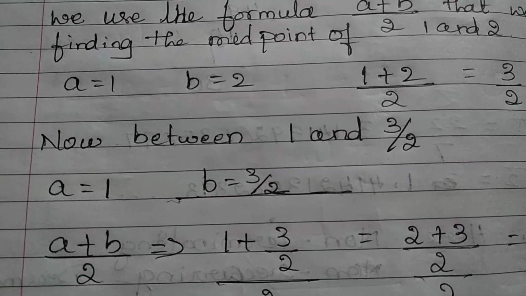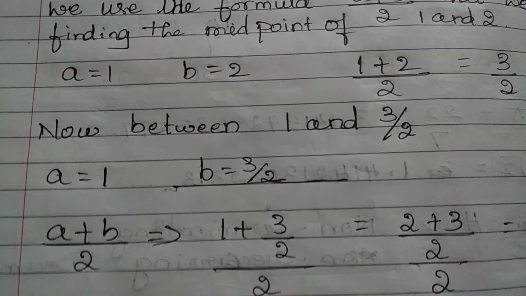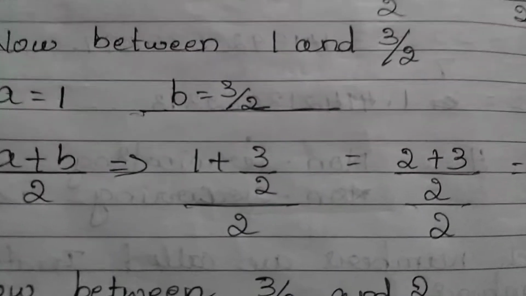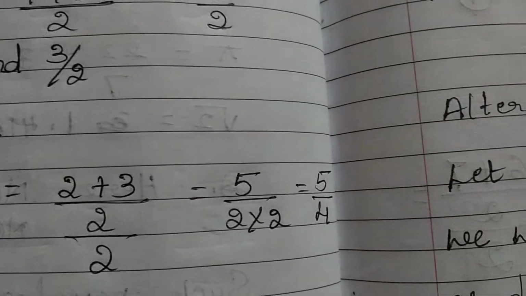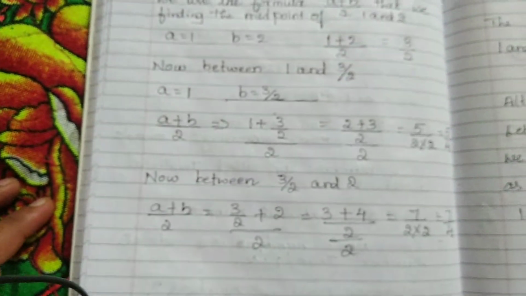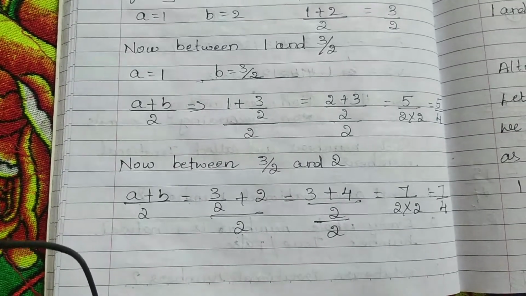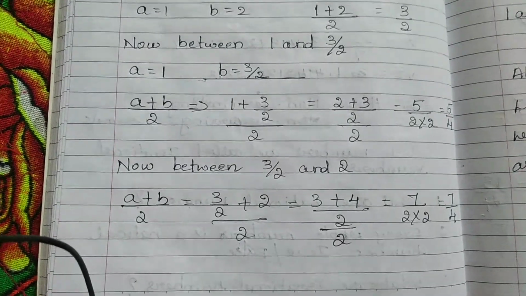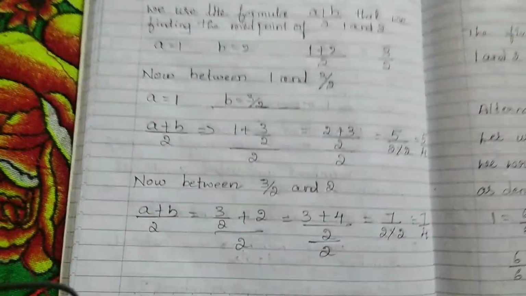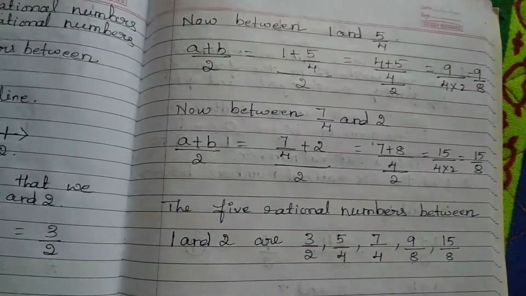Now let us take another rational number, between 1 and 3 by 2. a is equal to 1, b is equal to 3 by 2. So 1 plus 3 by 2, divided by 2, that is 5 by 2 into 2, equal to 5 by 4. So that is one of the rational numbers. Another rational number you can see here: a plus b by 2, 3 by 2 plus 2 divided by 2, 3 plus 4 by 2, by 2, 7 by 2 into 2, 7 by 4. So this is how you can find the rational numbers between any two rational numbers.